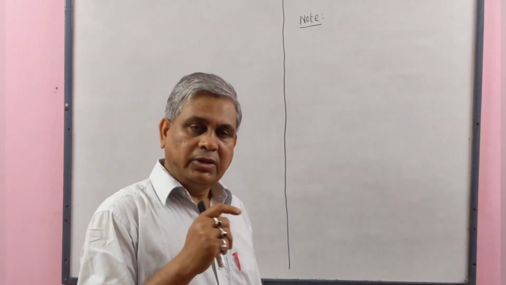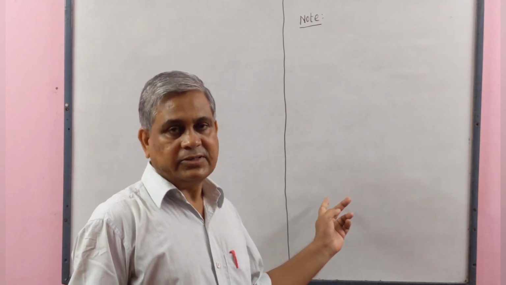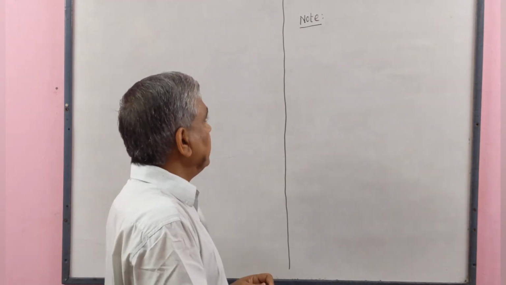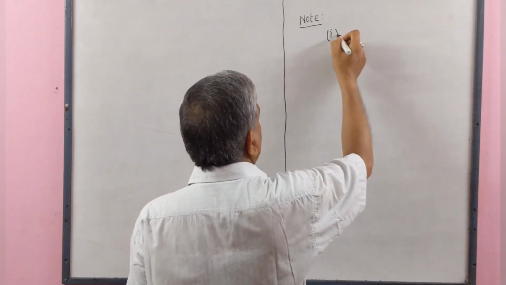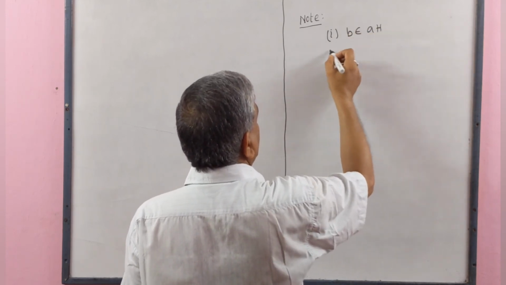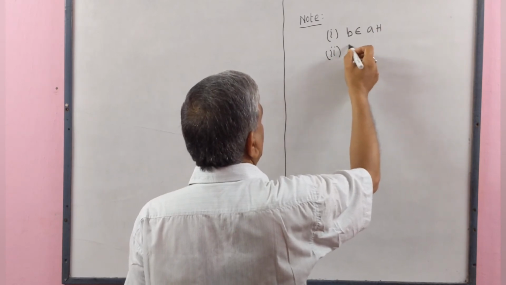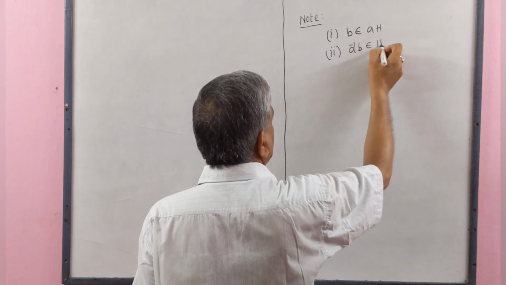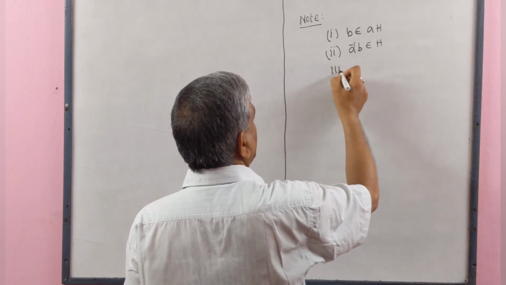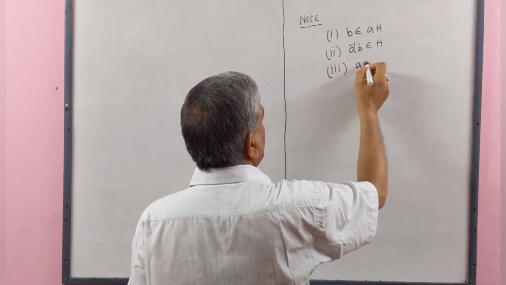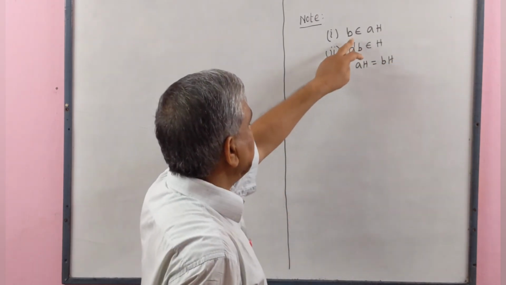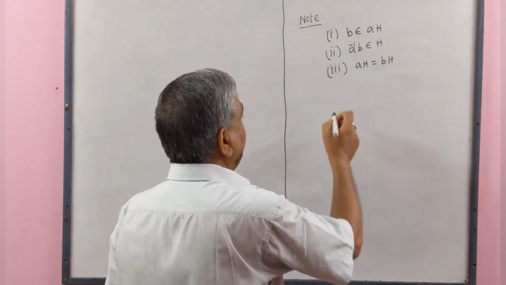Therefore, from two theorems, as we have already proved, we may conclude that if B belongs to AH, then A inverse B belongs to H, and if A inverse B belongs to H, then AH equal to BH. Therefore, these three statements are equivalent.